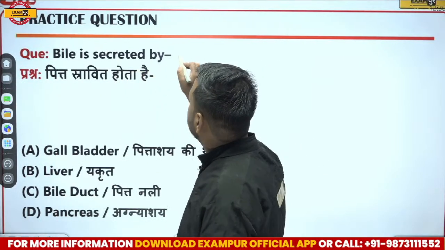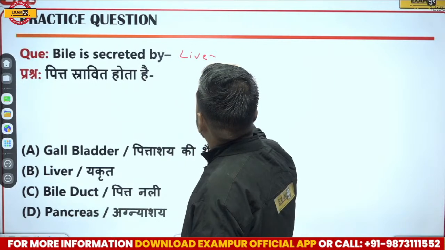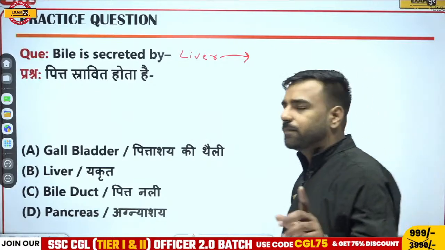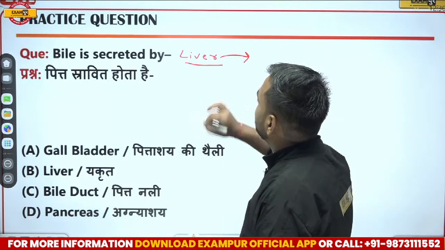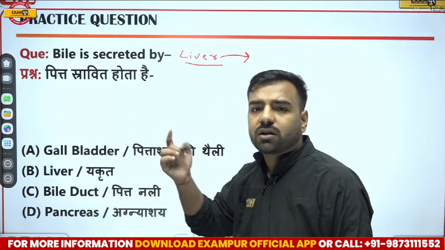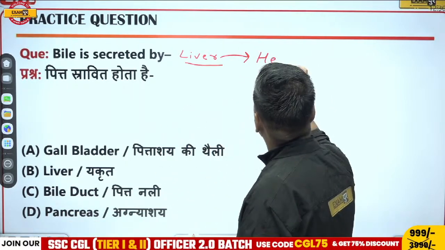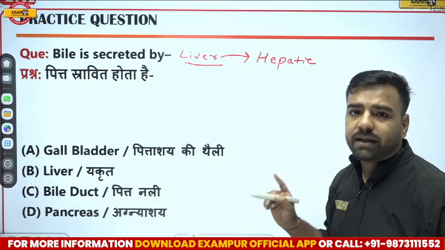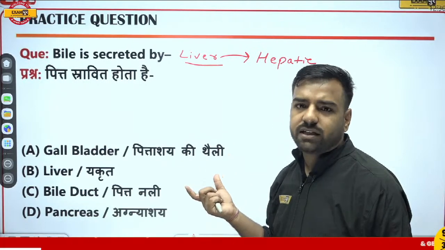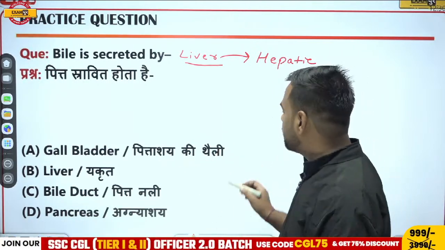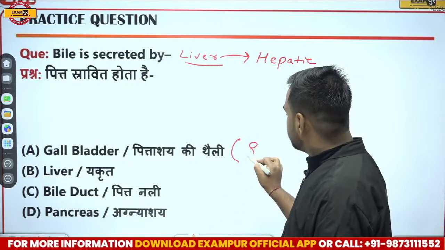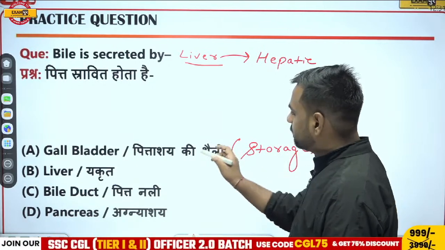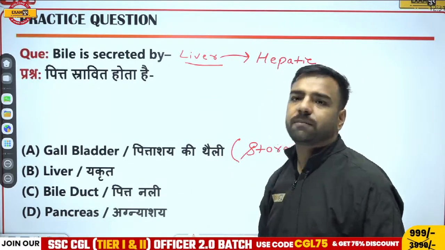Very good, Vinod. If I talk about the secretion, bile is actually secreted by the liver. But if I go to the higher end, in examinations like CGL, remember, bile is secreted by the liver, but in the liver, it is the hepatic cells or hepatic ducts from which this bile juice is secreted. But the gallbladder, pittashay, is for the storage. So bile juice is stored in the gallbladder but secreted from the liver, right?